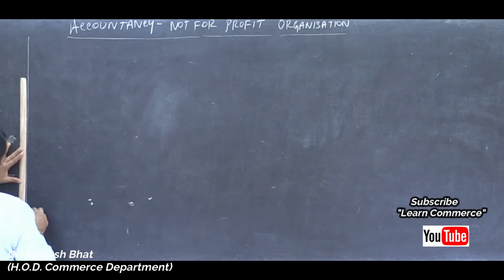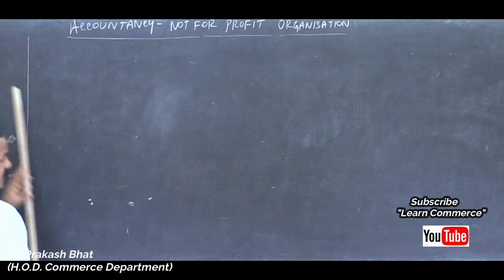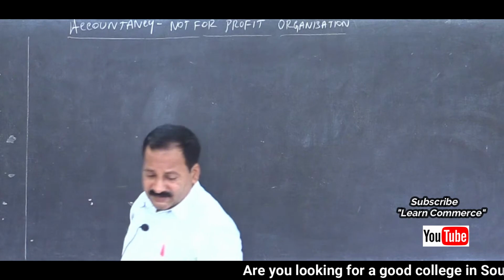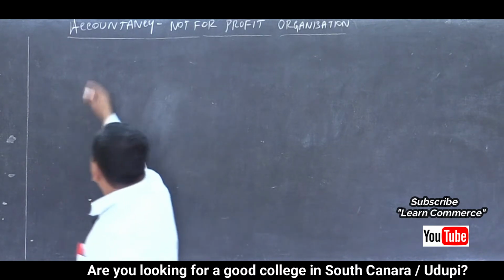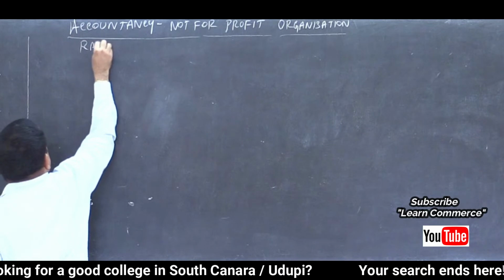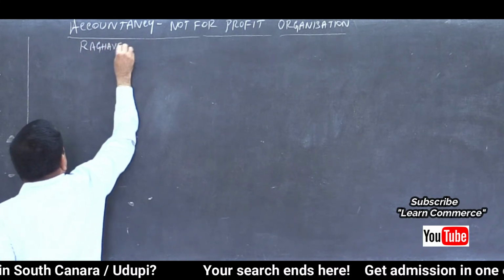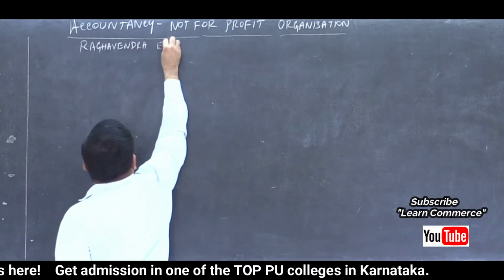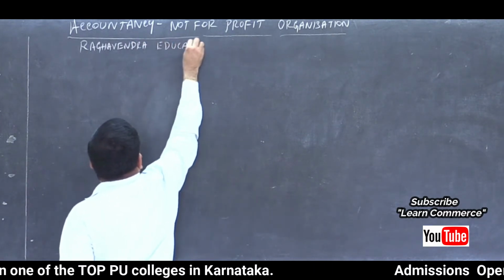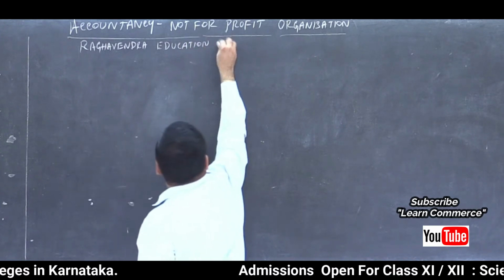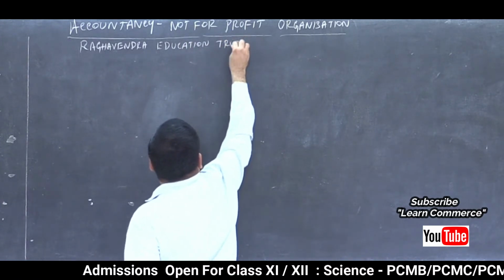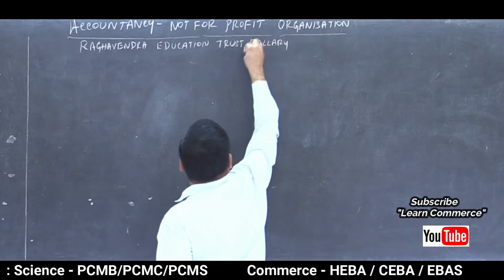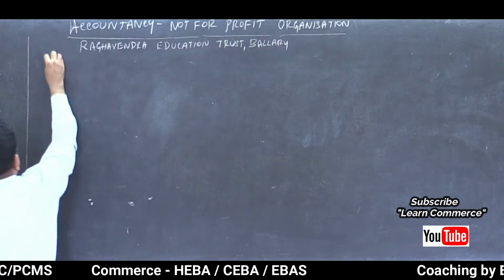Yes, draw the columns. Income and expenditure account. Write the name of the concerned, Raghavendra Education Trust, Ballari.